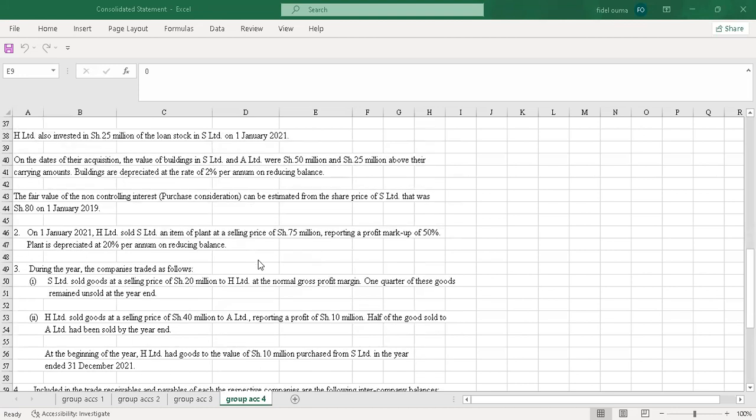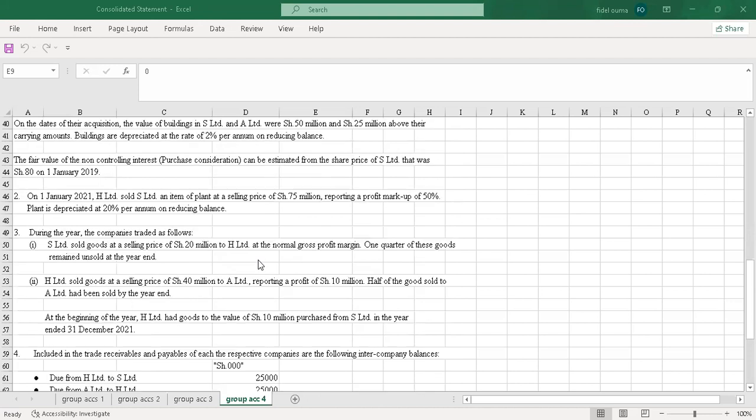Then we go to number 2. On 1st January 2021, H Limited sold S Limited an item of plant at a selling price of shillings 75 million, reporting a profit markup of 50%. Plant is depreciated at 20% per annum on reducing balance. Number 3, during the year, the companies traded as follows. 1. S Limited sold goods at a selling price of shillings 20 million to H Limited at the normal gross profit margin. 1/4 of these goods remain unsold at the year end.